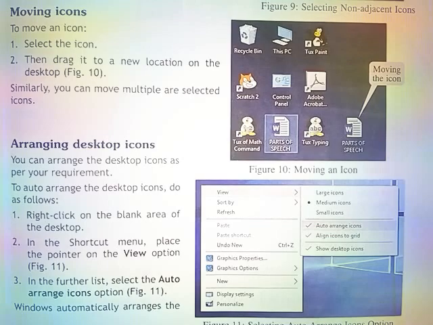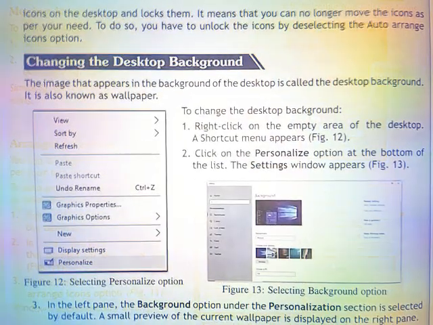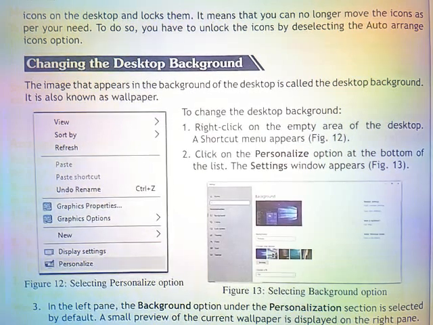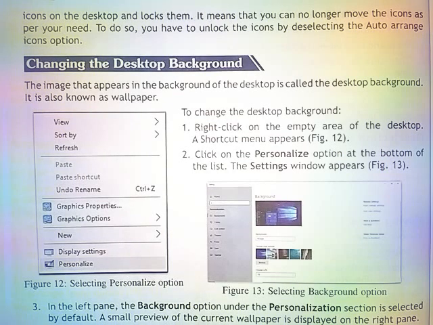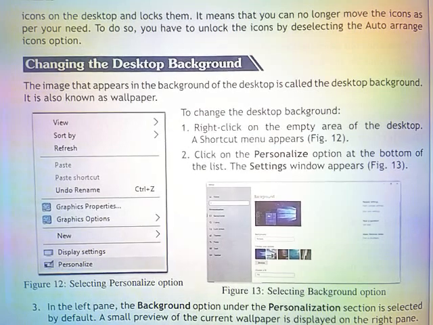Windows automatically arranges the icons on the desktop and locks them. It means that you can no longer move the icons as per your need. To do so, you have to unlock the icons by deselecting the Auto Arrange Icons option.